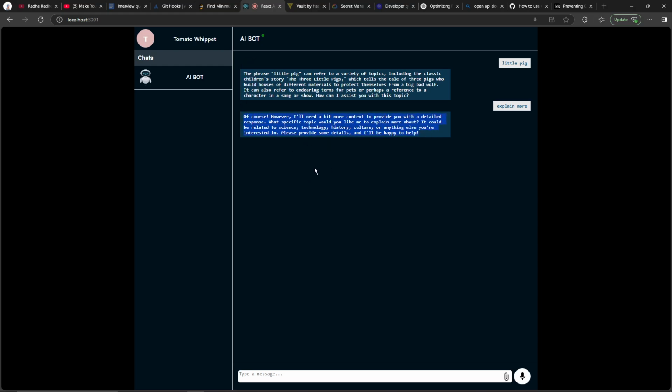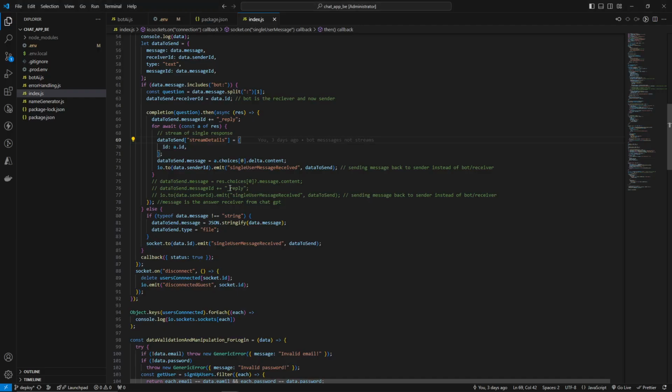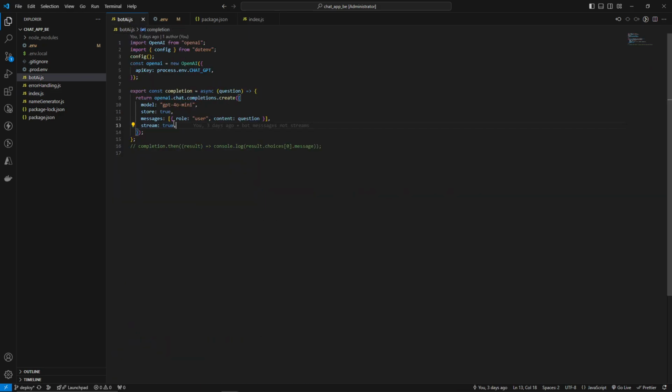So see, earlier when we implemented it, it used to come in a cluster, at once. So the whole chat used to come at once, and then we were displaying it. Now we are streaming it, just like a video or an audio. We are streaming a text. We have included the stream equals true key over here with this API. This is the ChatGPT API.